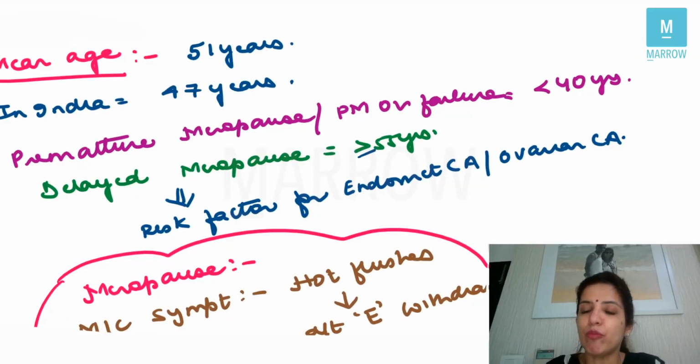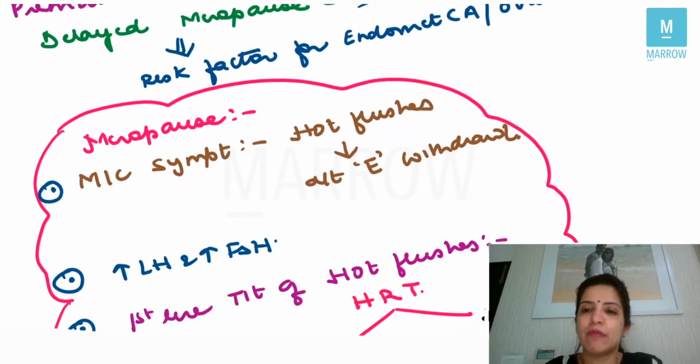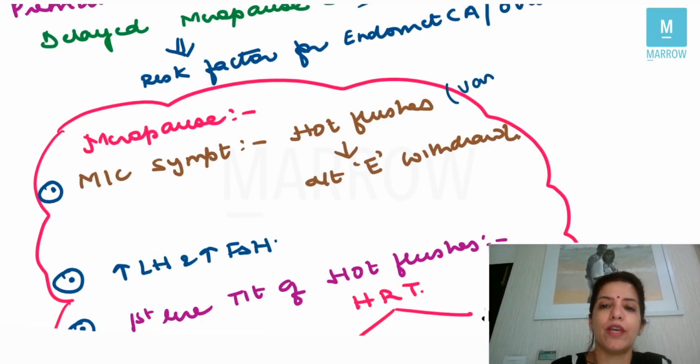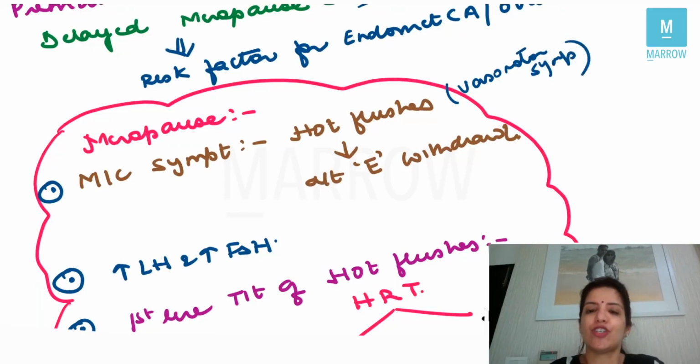Delayed menopause also means that the female will be exposed to estrogen for a very long time, and whenever a female is exposed to estrogen for a very long time, it is a risk factor for endometrial cancer and ovarian cancer. Now, in menopause, the most common symptom is hot flushes, in which the patient will have sweating, tachycardia, and anxiety. This hot flush is a vasomotor symptom, and it is because of estrogen withdrawal.